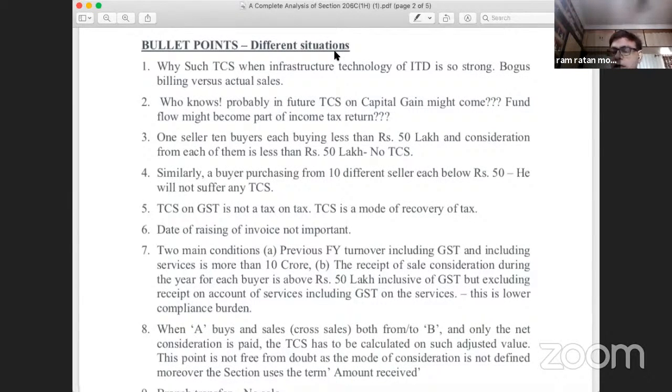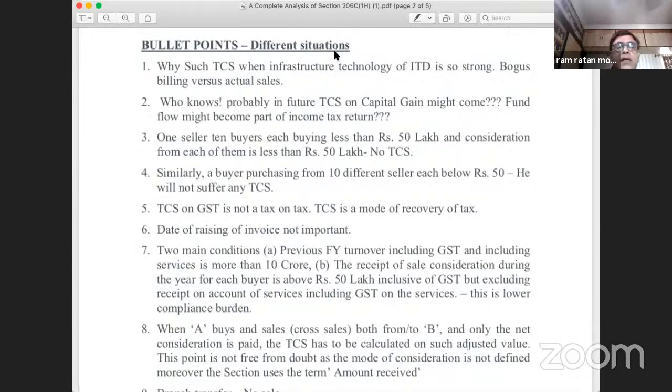Now, the question is, if the TCS is applicable on GST, is it a tax on tax? No, TCS is not a tax. TCS is just an advance tax. It is not a levy. So TCS cannot be branded as a tax on tax or a tax on GST.